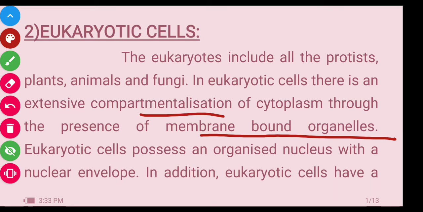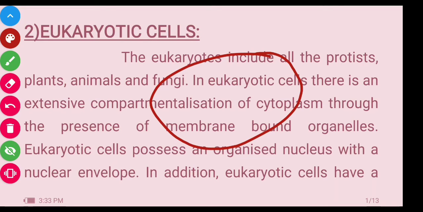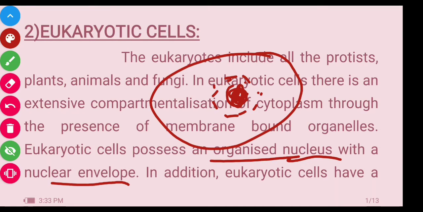A eukaryotic cell possesses an organized nucleus with a nuclear envelope. Inside the eukaryotic cell, an organized nucleus is present, which is covered by a nuclear envelope. A protective covering is present, which is called the nuclear envelope because it covers the nucleus, and the nucleus is well organized. It is present in the eukaryotic cell.